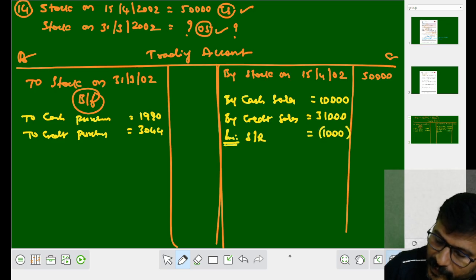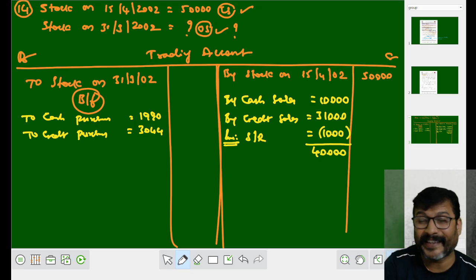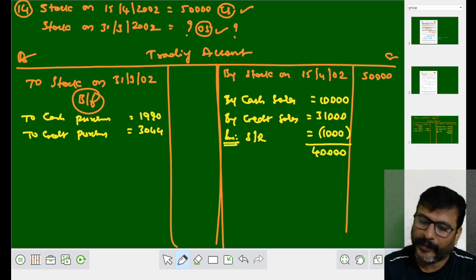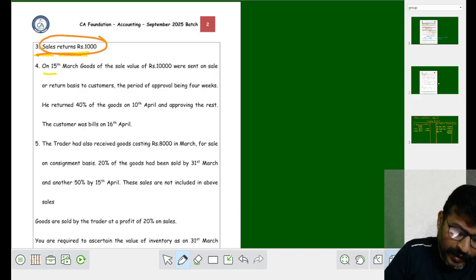Subtract it. You are getting 40,000. Still you take the amount in the 40,000 only. Because if you come across any other adjustment, please better put it in the inner column only. See my dear student, on what date?